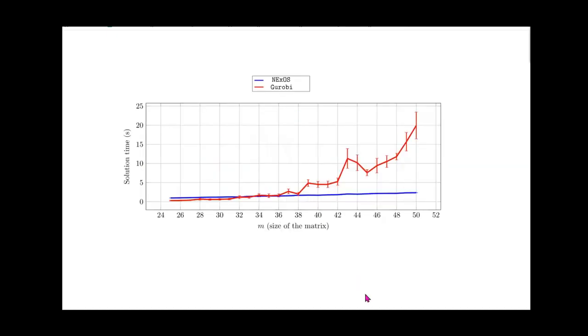Now, what about the timing? Because Gurobi is doing a branch and bound type algorithm, it is understandable that beyond a certain size, it will blow up, and it does. I think until size m equal to 34, Gurobi is somewhat faster, and then NExOS is much faster, and beyond size 50, it's not comparable, because if we go beyond that, Gurobi takes minutes, whereas the speed of NExOS does not grow too much, which makes sense because it's a first order method.